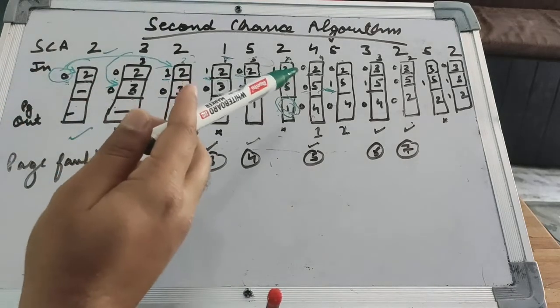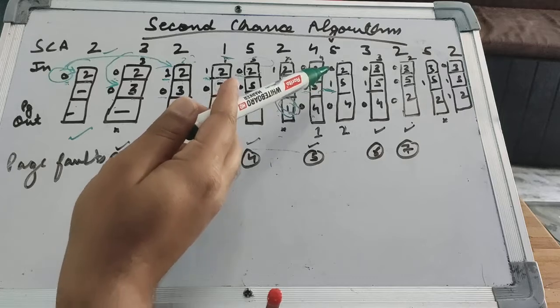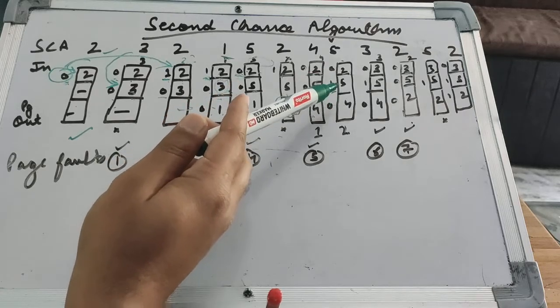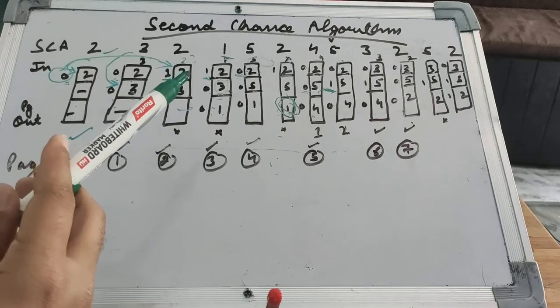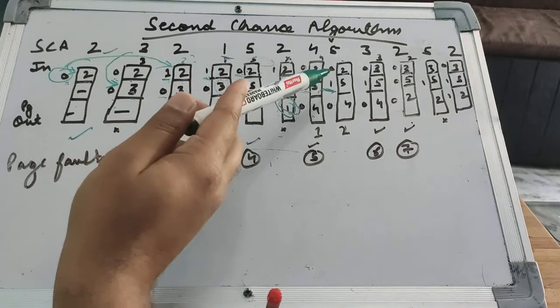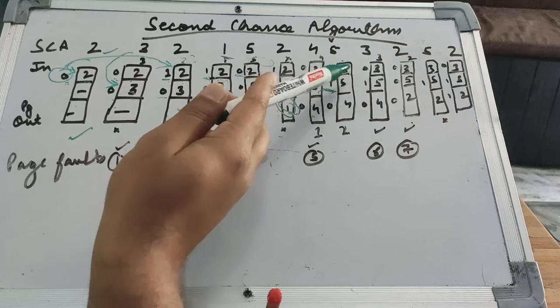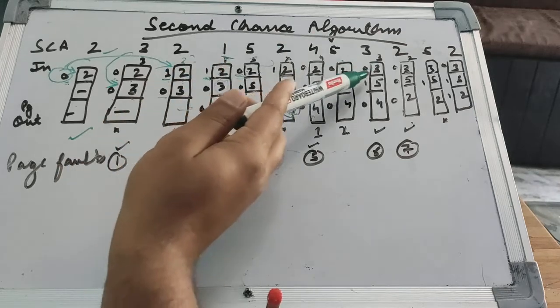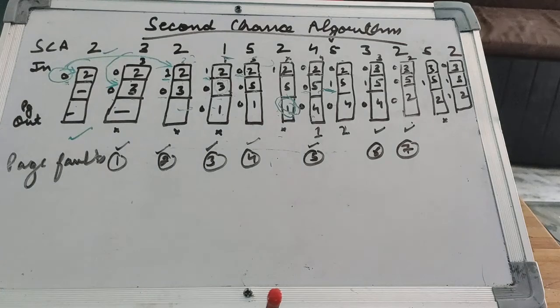In the next case, we are supposed to insert 3. The pages to select from are 2, 5 and 4. We'll be checking the various pages: 2, 5, 4. 2 is the oldest one, so 2 will be replaced with 3. The reference bits of 3 and 4 will remain 0, and for 5 it is 1.